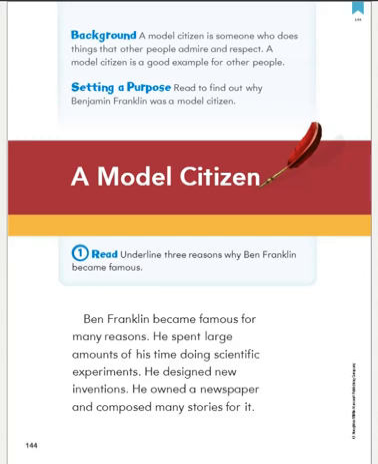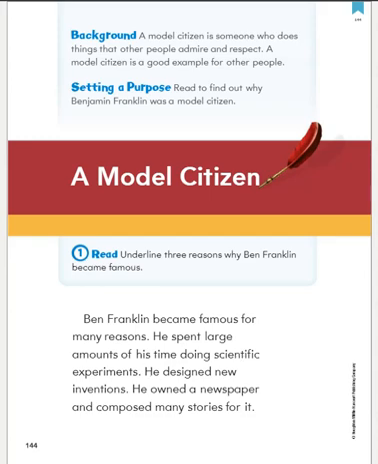And our purpose, which tells us why we're reading the story, is to find out why Benjamin Franklin was a model citizen. Number 1 asks us to underline 3 reasons why Ben Franklin became famous. Ben Franklin became famous for many reasons. He spent large amounts of his time doing scientific experiments. He designed new inventions, he owned a newspaper, and composed many stories for it. So let's look at 3 reasons right here why he became famous.